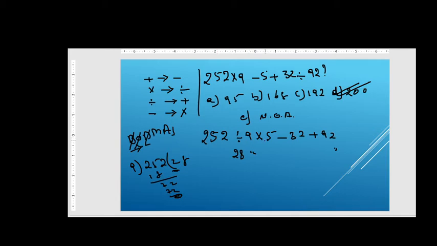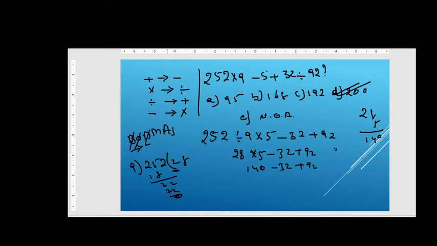Here, sorry, not 9, 5 into 5 minus 32 plus 92, right friends? Then you will see here multiplied by, so if we multiply 28 into 5, see here 28: 5 8s are 40, 5 2s are 10 and 4, so 140 will be the answer for 28 into 5. 140 minus 32 plus 92, right friends?